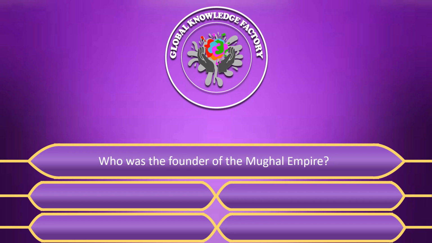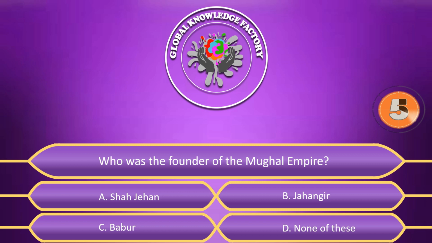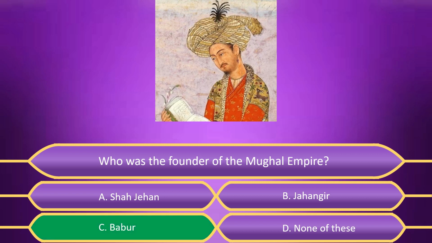Who was the founder of the Mughal Empire? A. Shah Jahan. B. Jahangir. C. Babur. D. None of these. Answer is C. Babur.